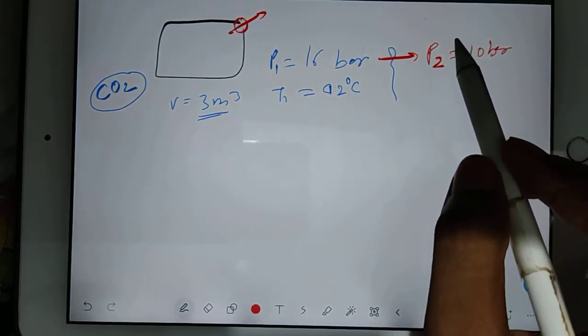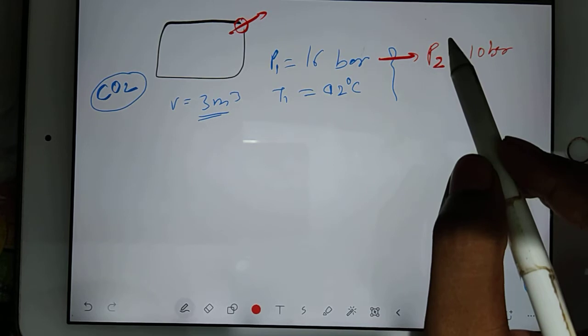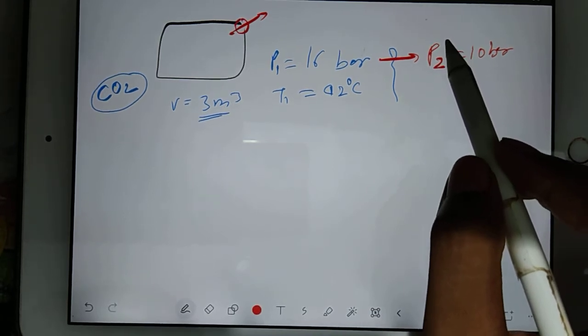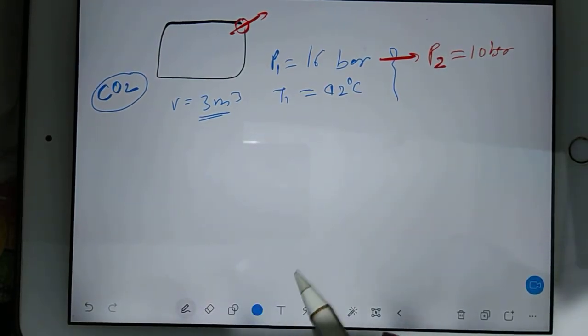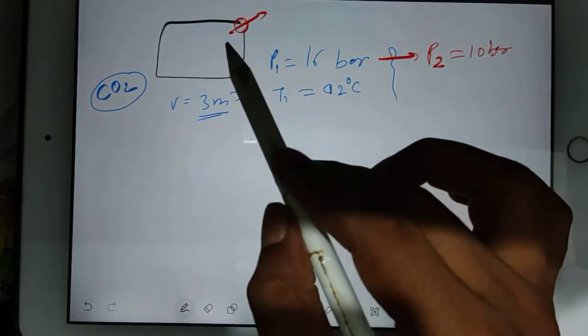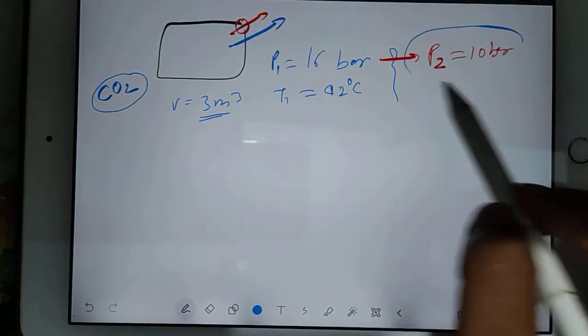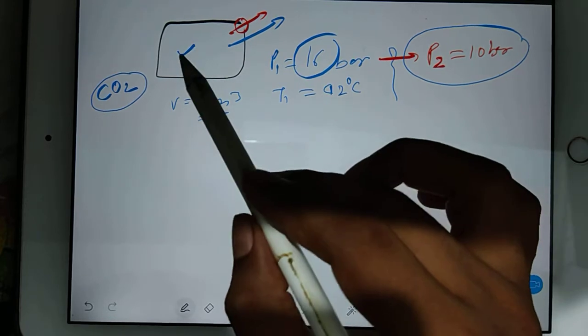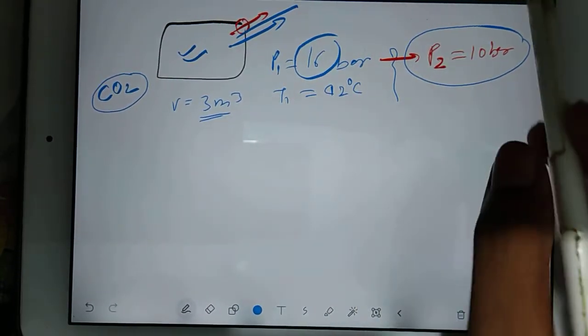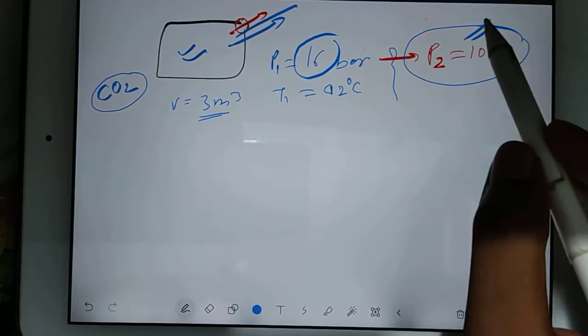Okay, we have to find the mass of the gas leaked and the change in the internal energy of the gas. How much mass is leaking out when the pressure changes? Earlier when pressure was 16 bar, you had some mass inside. Now it is leaking and the new pressure became 10 bar after the leakage.